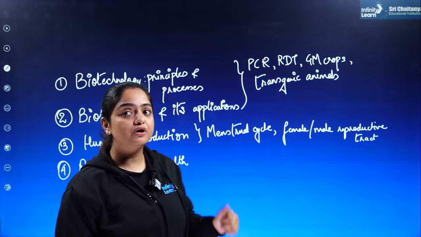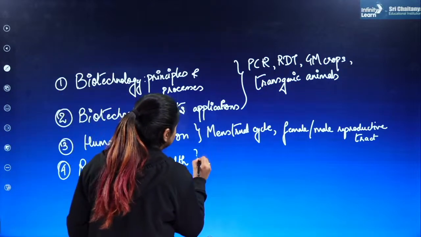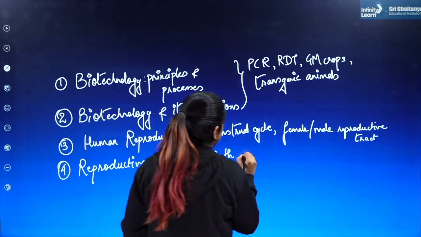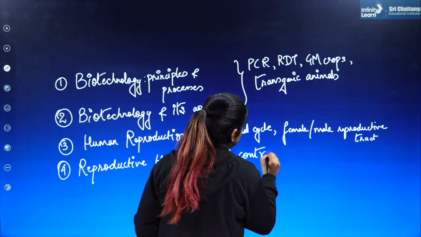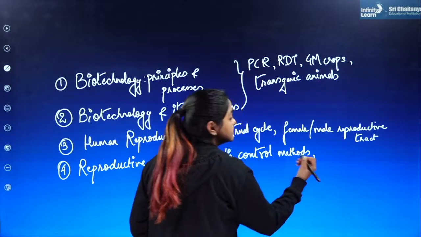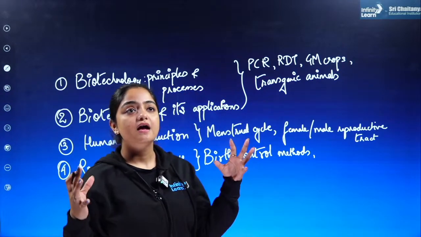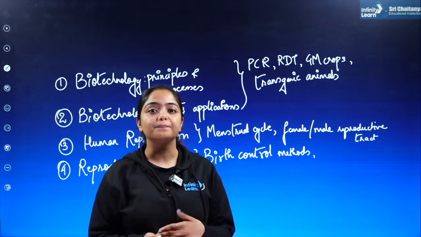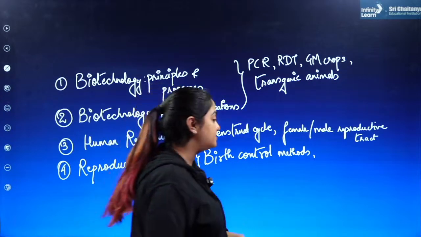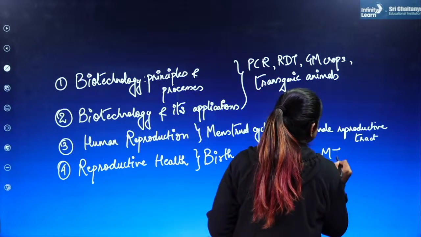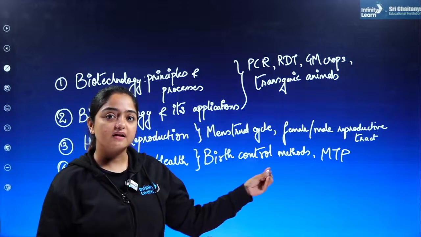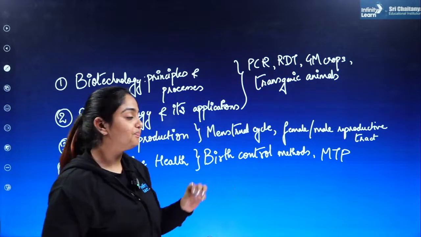Now if I talk about reproductive health, here all the birth control methods become extremely important, whether it's the temporary methods, the natural methods, or the surgical methods, along with MTP, that is medical termination of pregnancy. A lot of examples and questions can come up from this area as well, right?